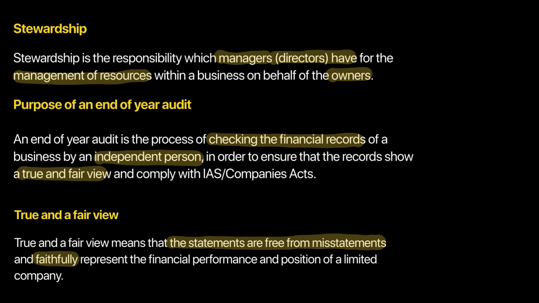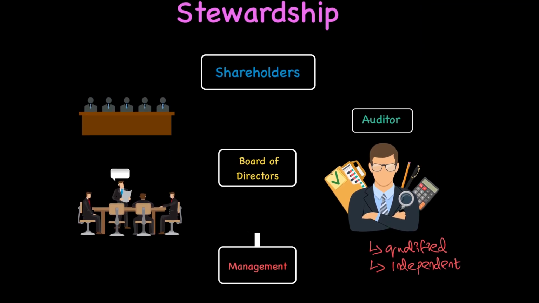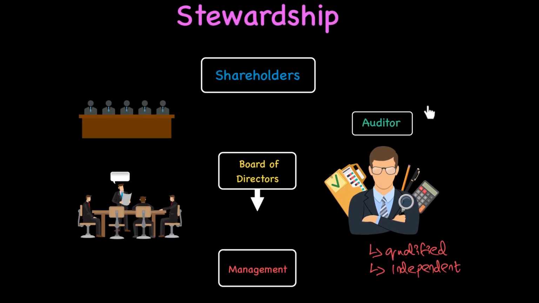So the management hasn't tried to bias the statement, hasn't tried to manipulate any accounting data, and the statement is in line with the company law or the taxation law. So the owners can have a true picture of the organization. That's the role that the year-end audit will play, and that's the process of stewardship. I hope you understand this diagram really well. This diagram summarizes what stewardship is and what the role of an auditor is. In the following video, we'll discuss the role of the auditor in further detail.